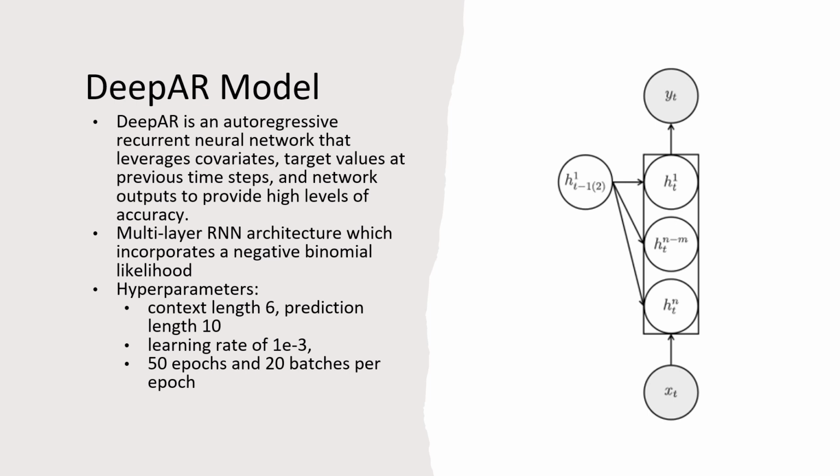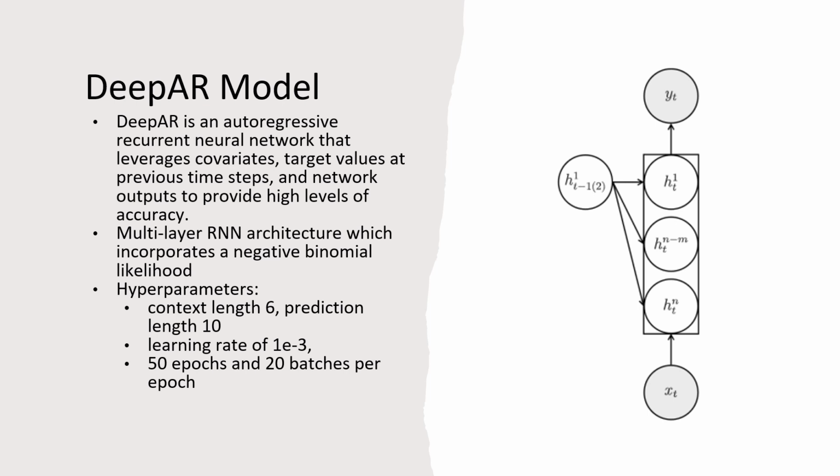Let's talk about our first model, the Deep AR model. Deep AR is an autoregressive recurrent neural network that leverages covariate target values at previous time steps and network outputs to provide a high level of accuracy. Deep AR is a multi-layer RNN architecture which incorporates a negative binomial likelihood for count data. You can see a partially unrolled RNN with an output layer and multiple hidden layers like Deep AR uses.